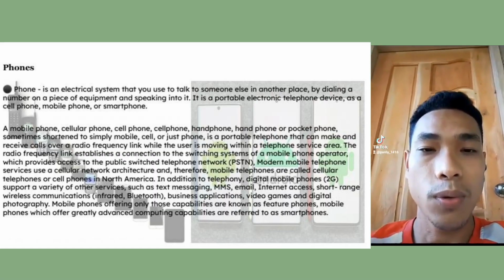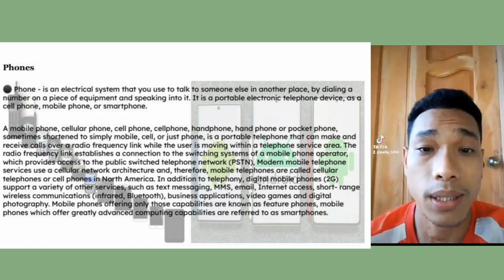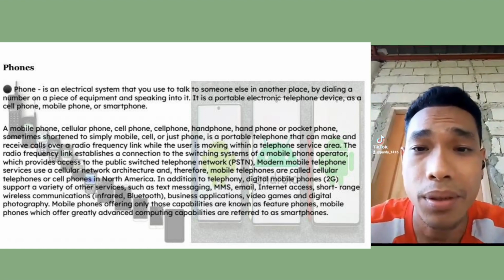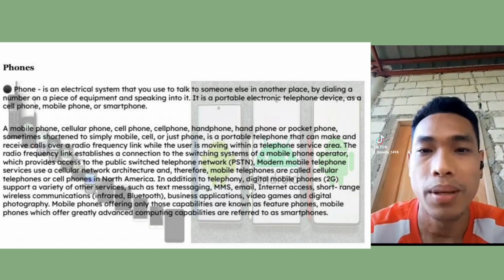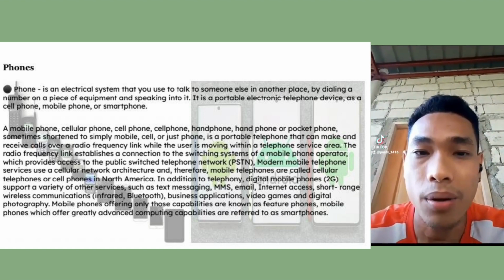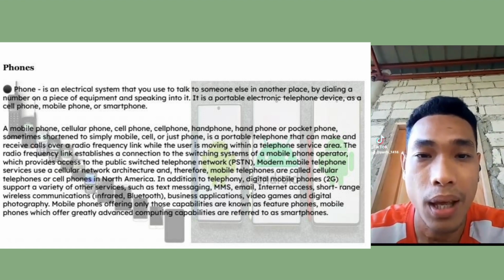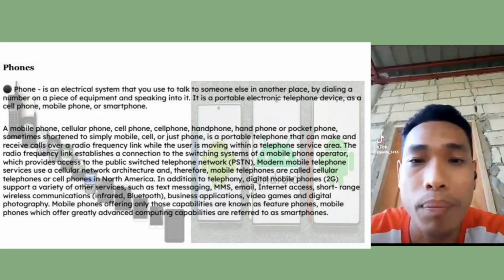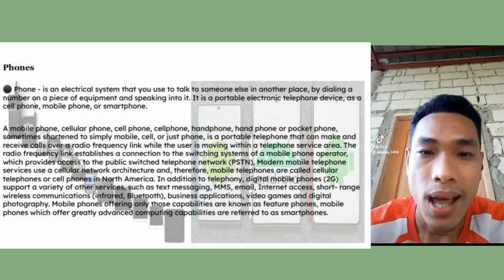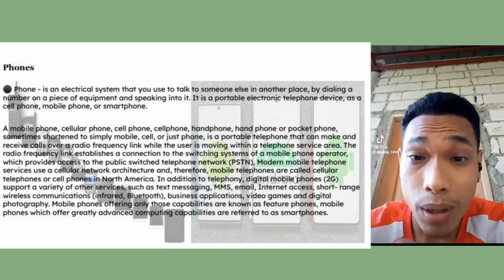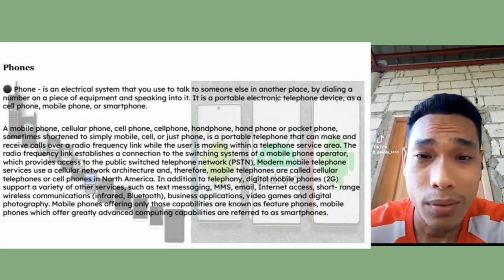Phone. A phone is an electrical system that you use to talk to someone else in another place by simply dialing a number on a piece of equipment and speaking into it. It is a portable electronic device such as a cell phone, mobile phone, or a smartphone.